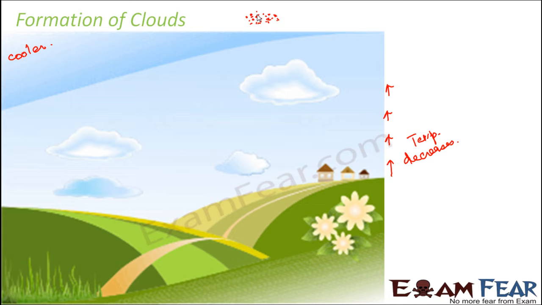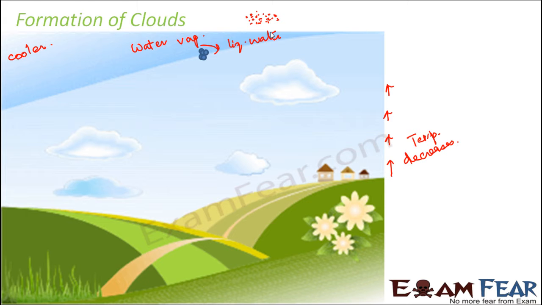So as the air becomes cooler, condensation happens. That is, water vapor which was present in the atmosphere gets converted to liquid water droplets. These tiny liquid water droplets are very light. Therefore, they keep floating in the sky. What we see floating in the sky is cloud.